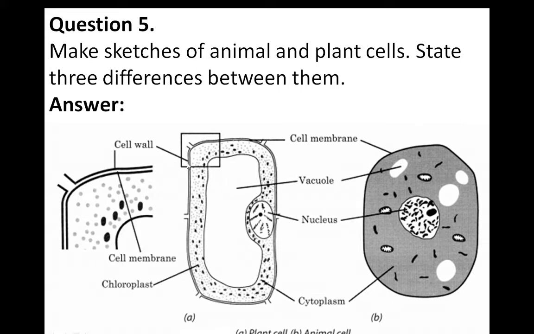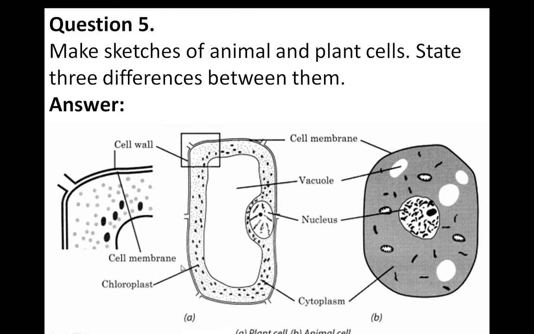A plant cell has a cell wall, and a cell membrane within it. Then it has a big or large vacuole. Then it has a nucleus towards its periphery. It has cytoplasm, and in it other cell organelles. Here we can observe the chloroplast. Okay. In the animal cell, there is a cell membrane, a vacuole, that is a smaller vacuole, a nucleus, which is membrane bound, and cytoplasm. So draw this diagram.